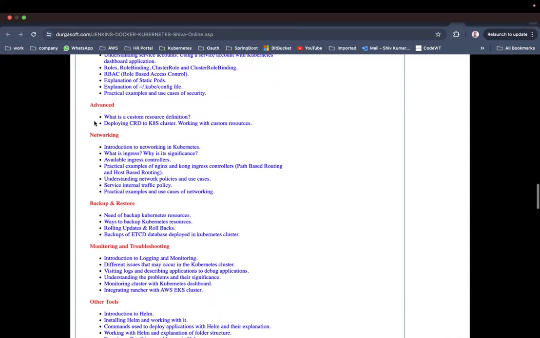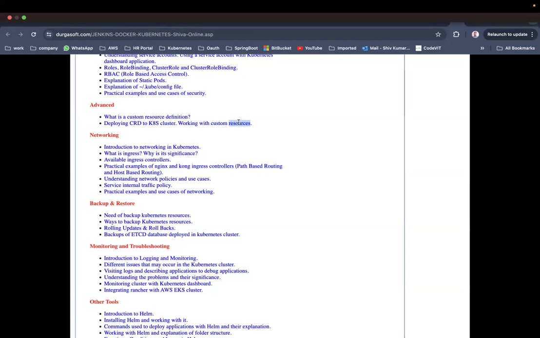The advanced concepts that we are going to do are: what is a custom resource definition in Kubernetes, deploying a custom resource definition into the Kubernetes cluster, and working with custom resources. If you deploy a custom resource definition to Kubernetes, then only will it allow us to deploy custom resources. It's dependent on each other. I'll be telling you very clearly.